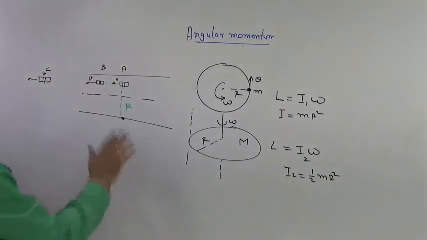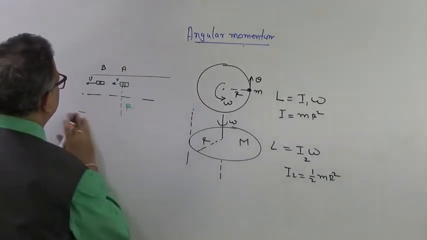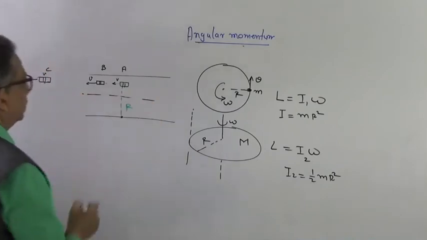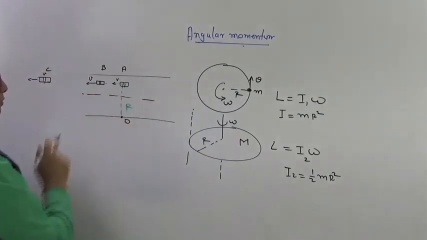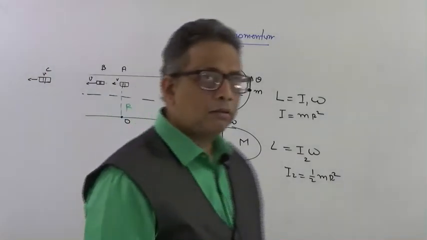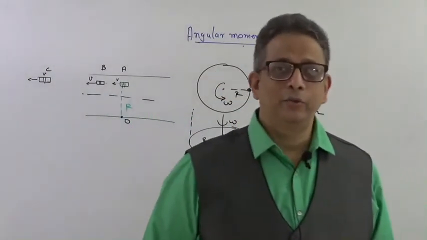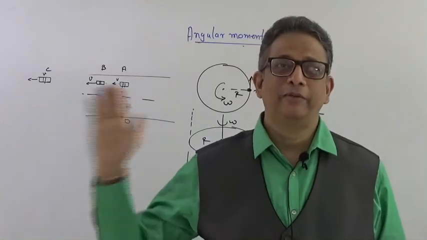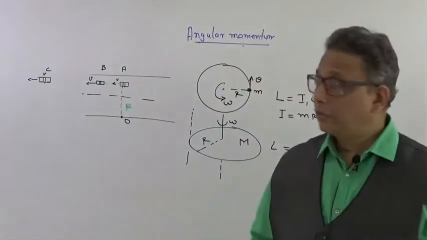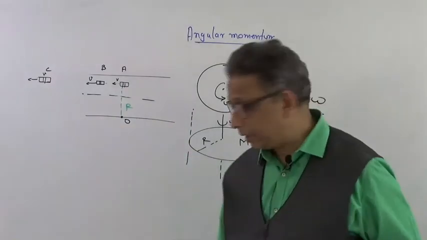Now when an object is moving with a linear velocity, and this is the position of the man who is standing over here, can we say that the body is having an angular momentum? It's moving with a linear velocity, the velocity is constant, right? Of course, it will have an angular momentum.